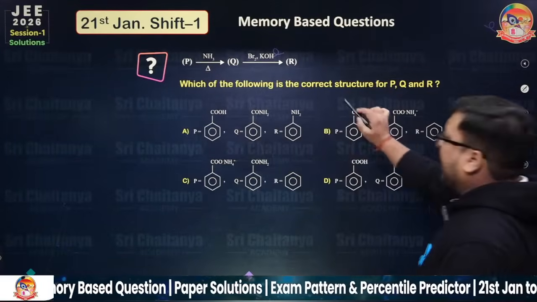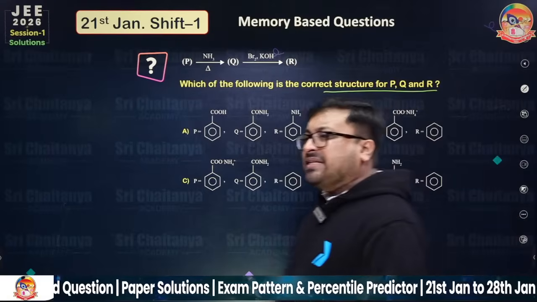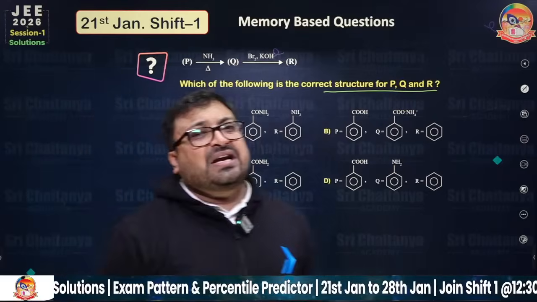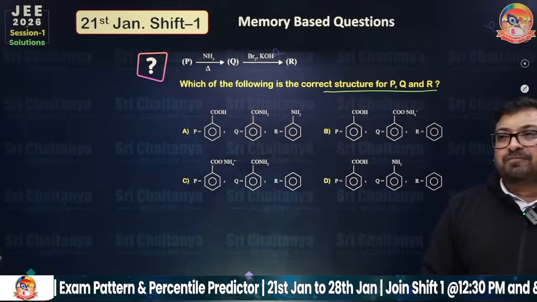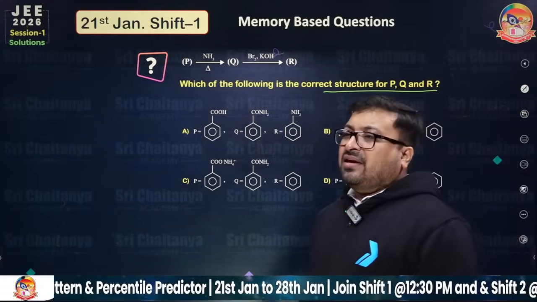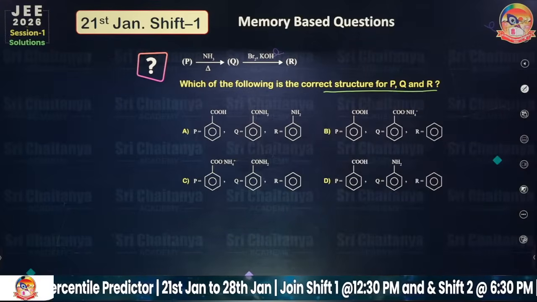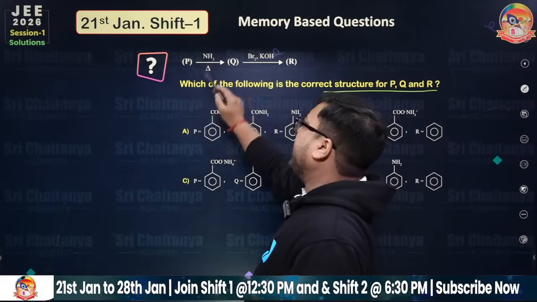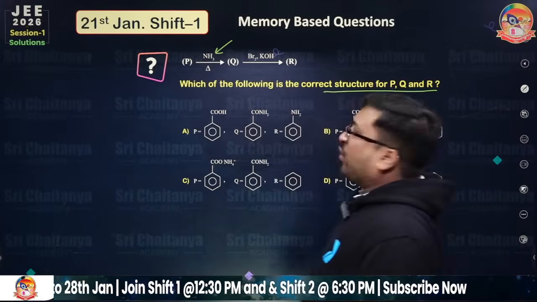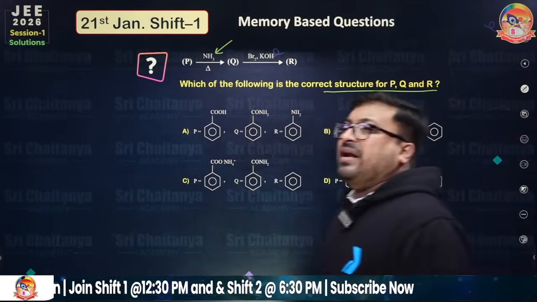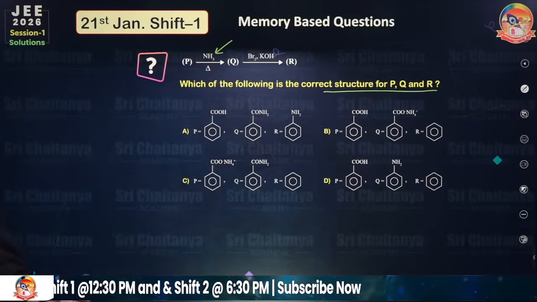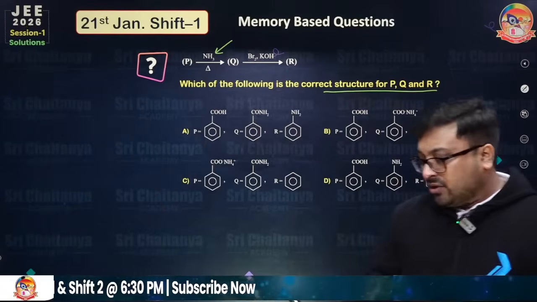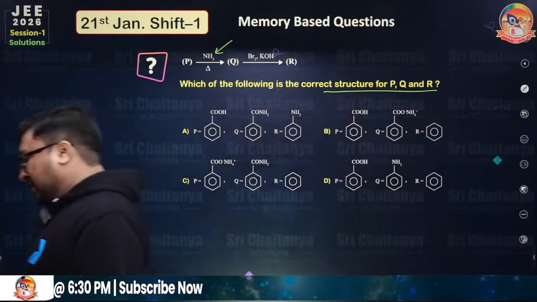Okay, so this is a direct question by name reaction. Please tell me everyone, what should be the right answer? And on which name reaction was this question asked? Which of the following is the correct structure of PQR? So P you have to identify, then treat it with ammonia, then Br2 KOH. What should be the right answer? And please name the reaction by which this question was inspired. So this time chain reactions are asked in your examination.